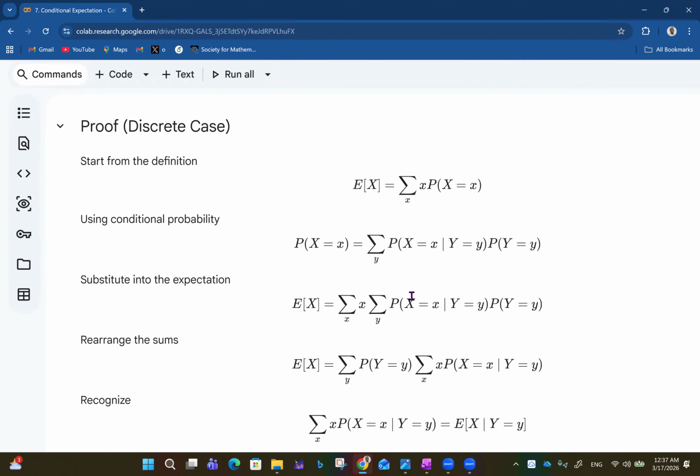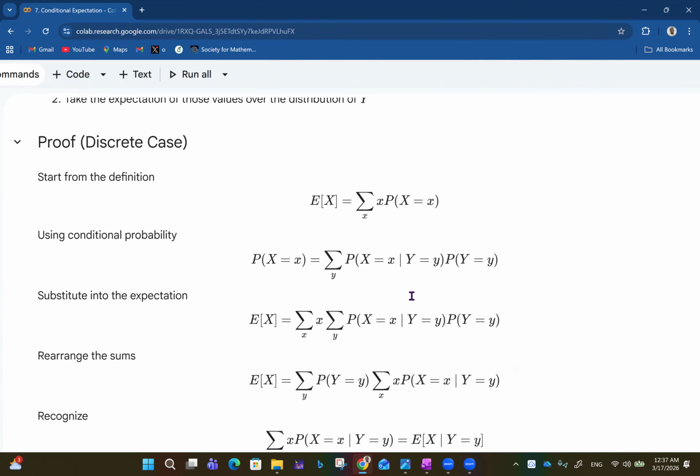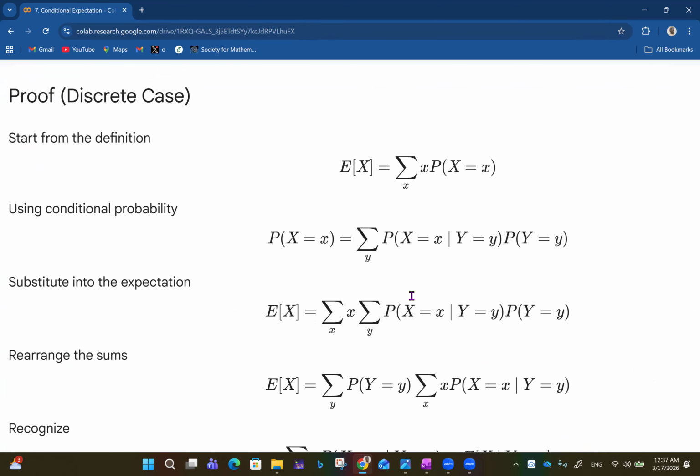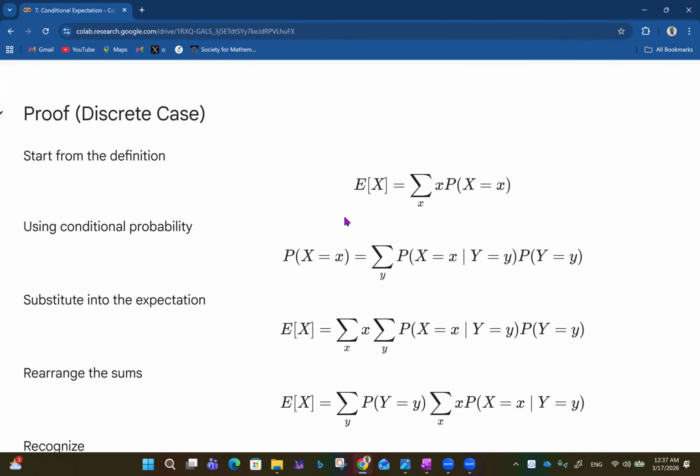So to prove the discrete case, if we start from the definition, the expected value of X is the summation over x of x multiplied by P of X equals x. Using conditional probability, we know that the probability that X is equal to x is equal to the summation over y of P of X equals x given Y equals y, multiplied by P of Y equals y.